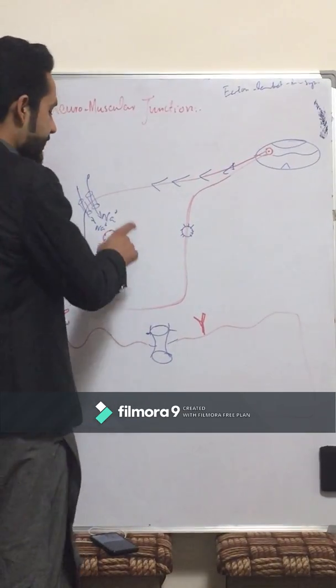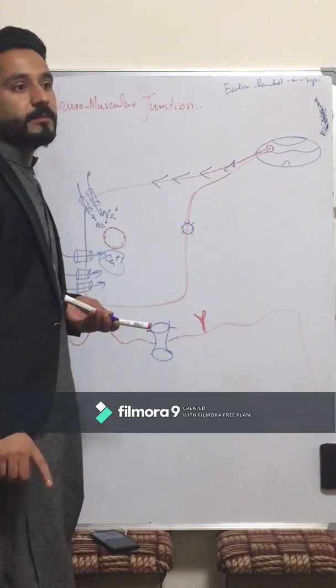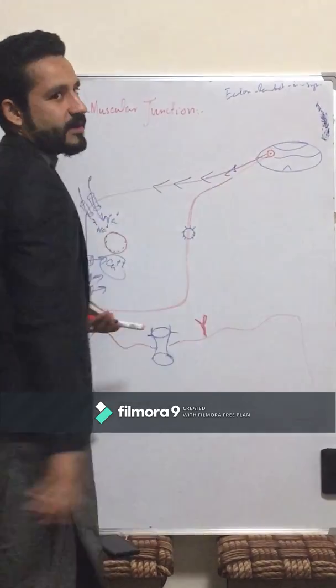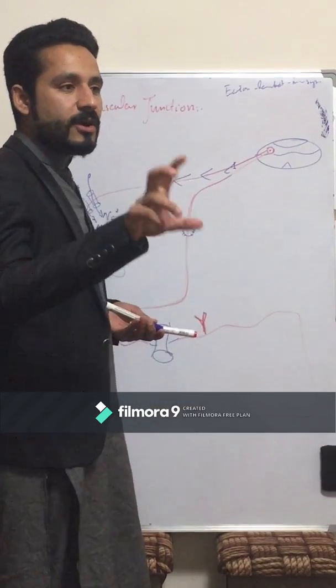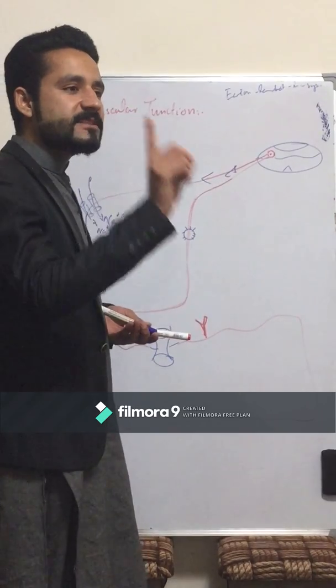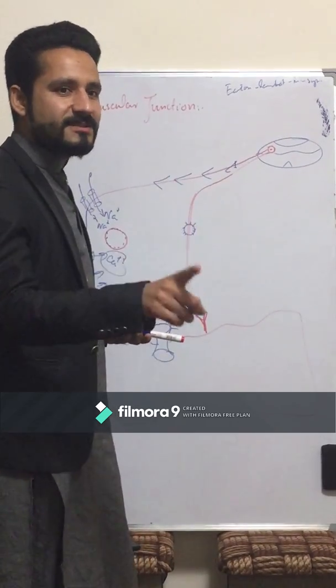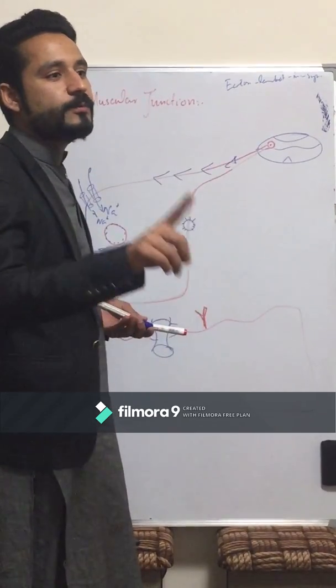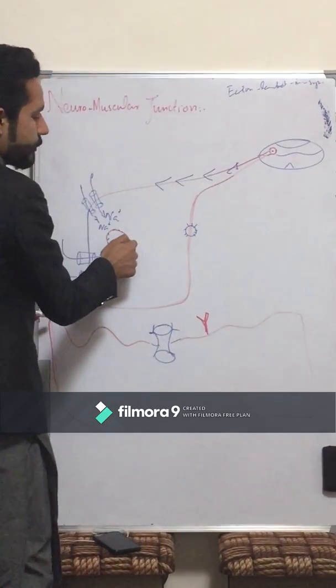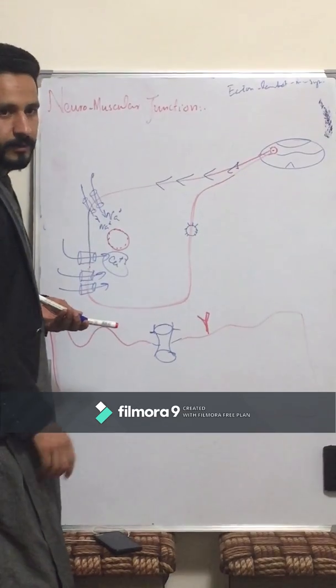They come from the neuron cell body, because the cell body has DNA. DNA will be transcribed into messenger RNA, messenger RNA will be translated into proteins, and these proteins will be transferred to the nerve end.